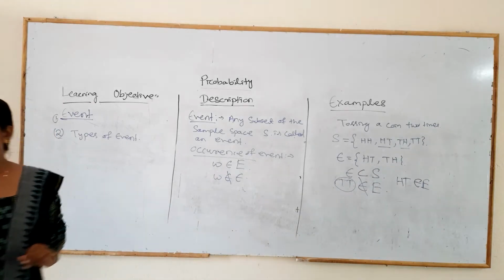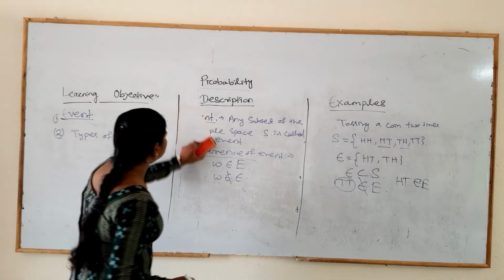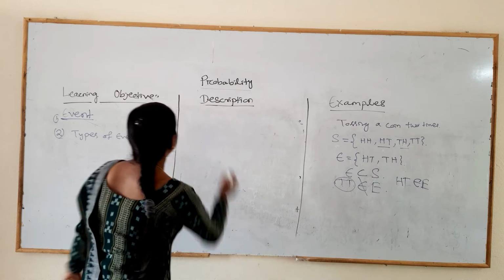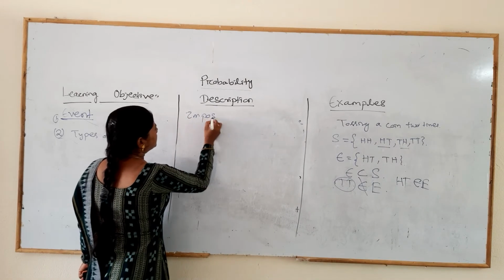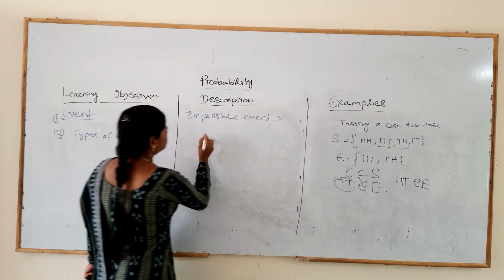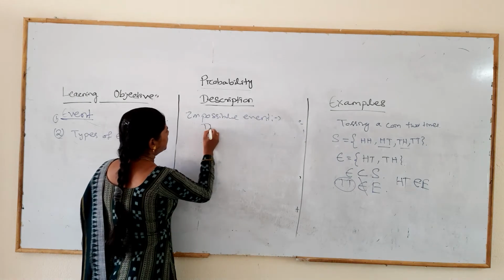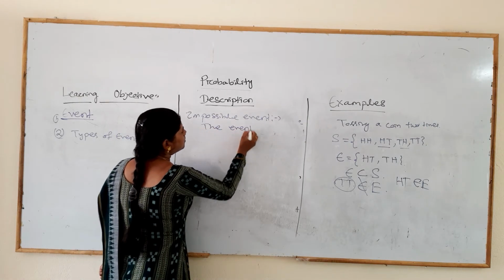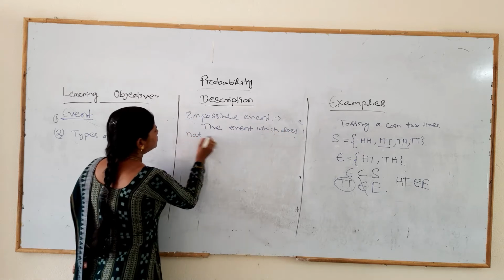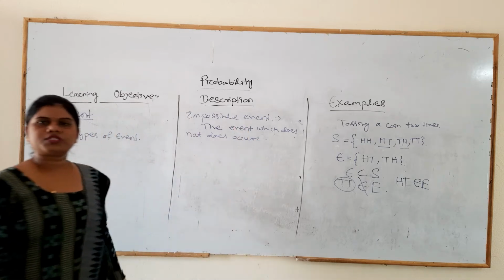Now we discuss the types of event. The first is the impossible event, which means the event which does not occur. The event which does not occur is known as the impossible event.